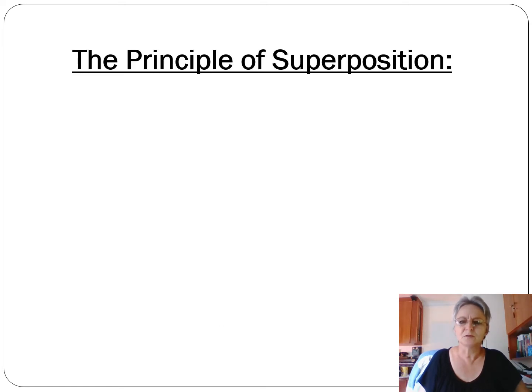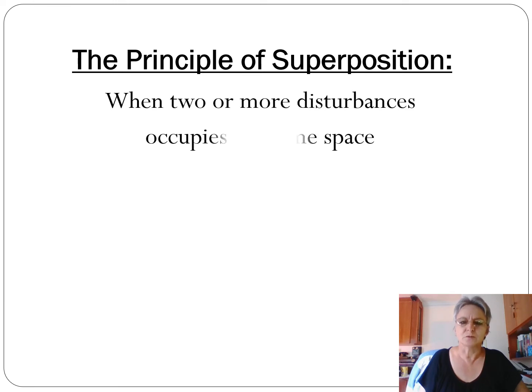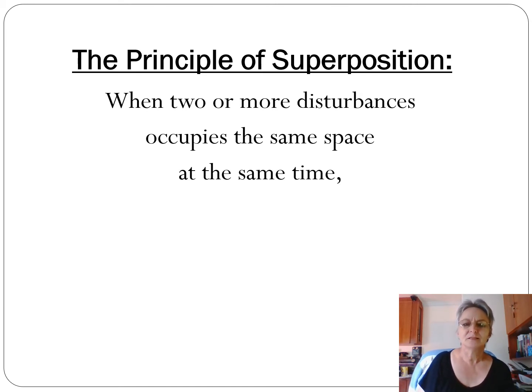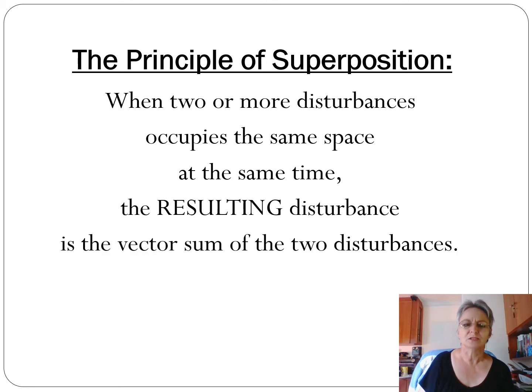The principle of superposition is that when two or more disturbances occupy the same space, in the same place at the same time, they form a resultant disturbance that is the vector sum of the two disturbances.